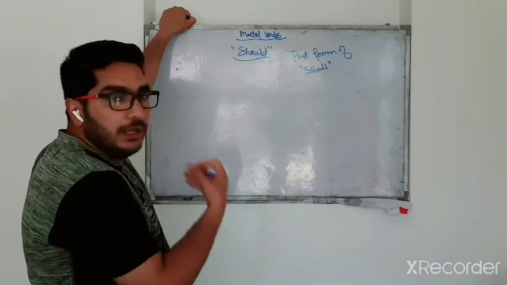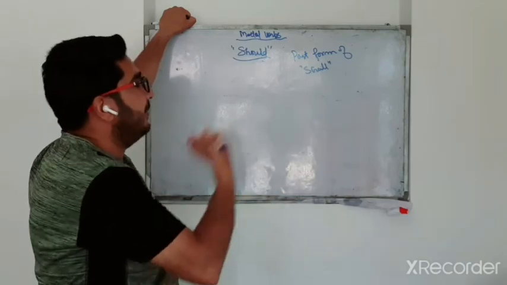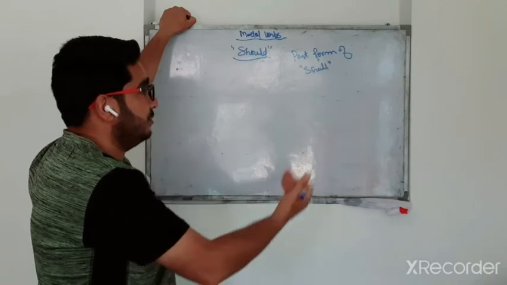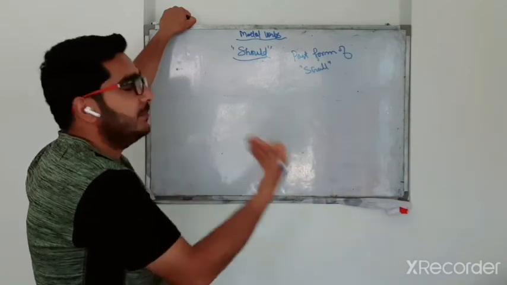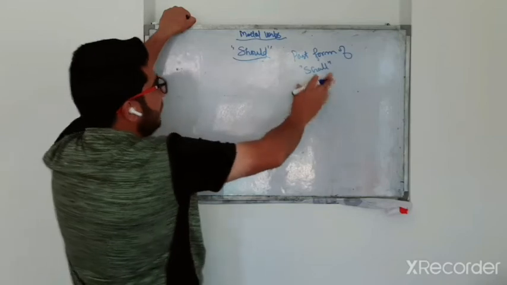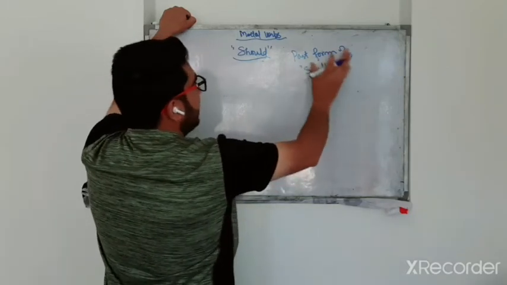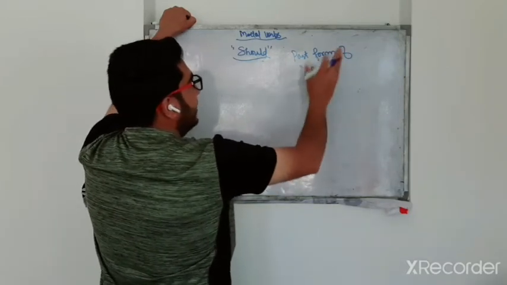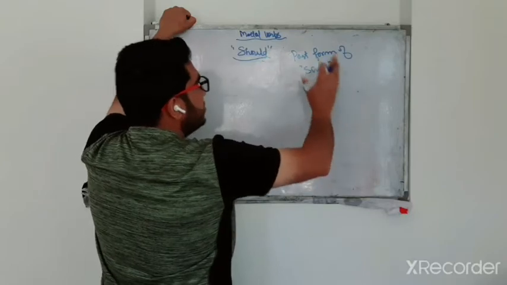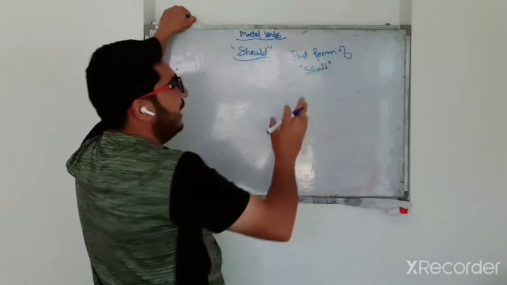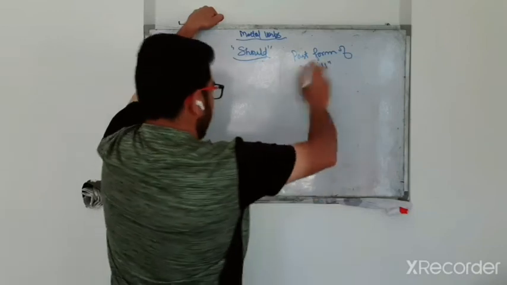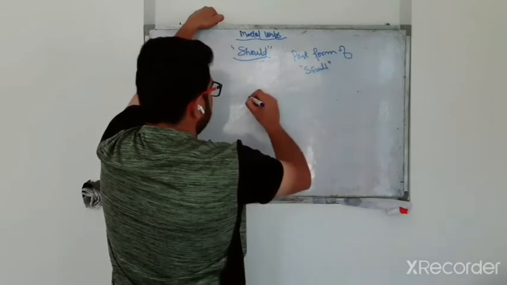For example, can becomes could, may becomes might, shall becomes should, and will becomes would. In the same way, if a sentence carries a shall within it, that shall would be changed into should in indirect speech. I can write an example here.